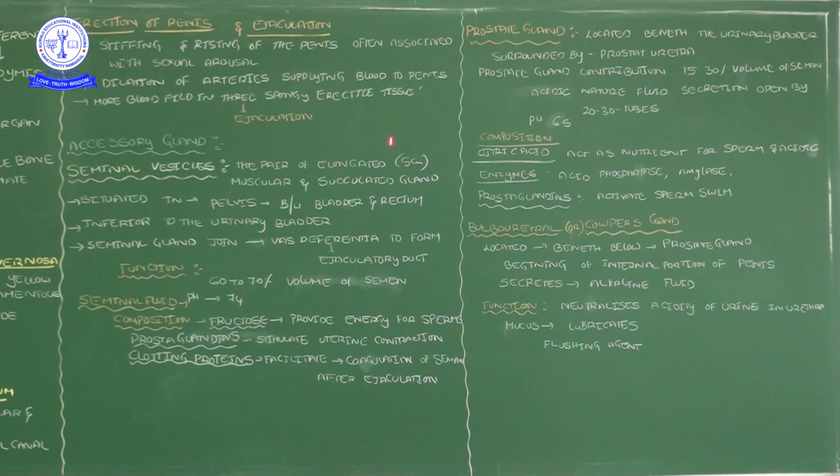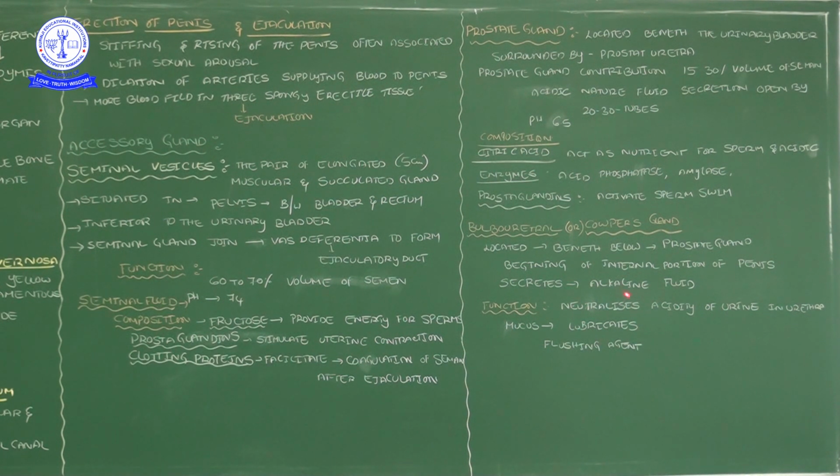In the diagrammatic explanation you can also find where they are located: first the seminal vesicles, then the prostate gland, and below the prostate gland is the bulbourethral gland. It is located at the beginning of the internal portion of the penis, and it secretes some fluid.